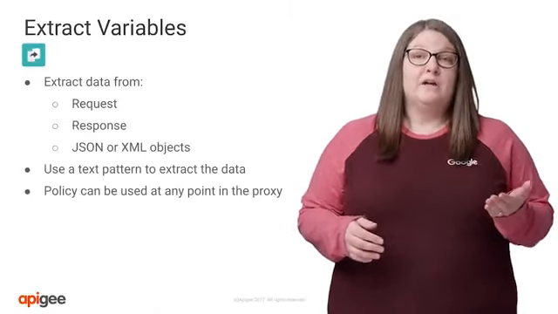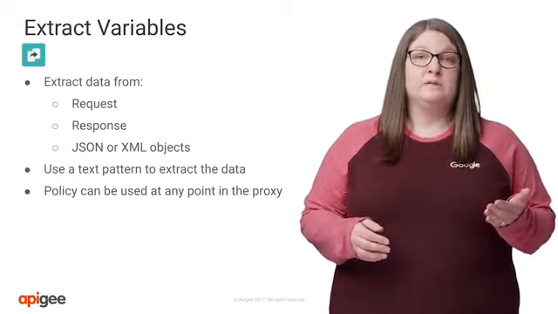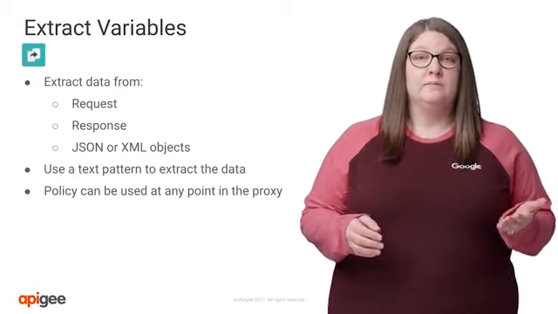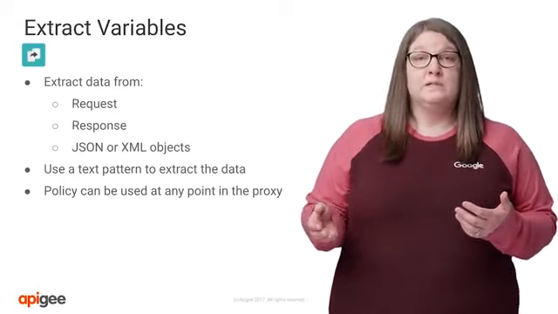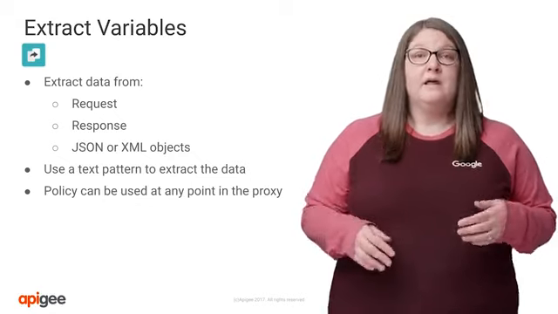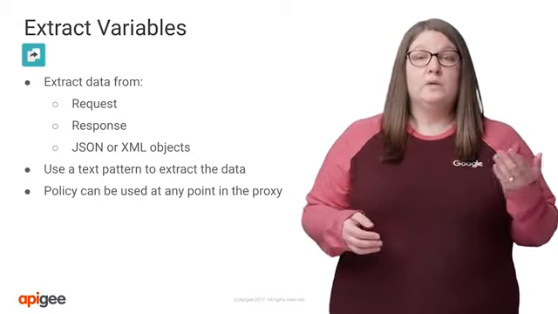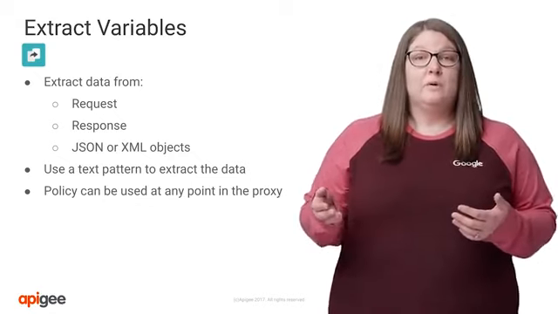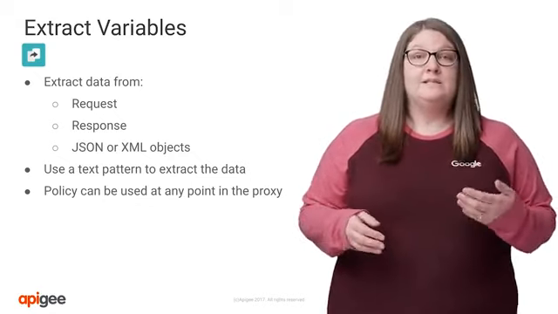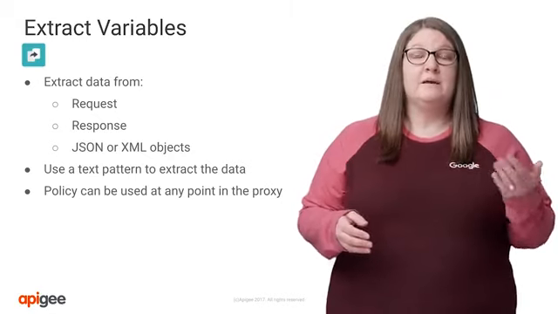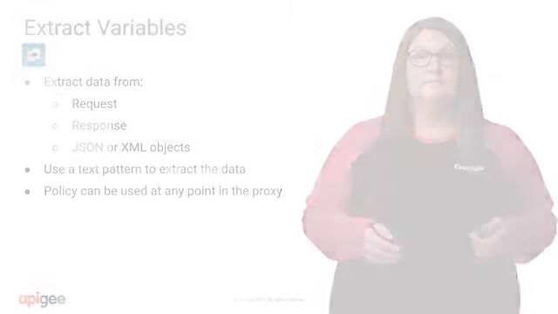Now another popular policy, extract variables. You can use the extract variables policy to set a flow variable to be used later in your proxy execution. This policy is simple to use, allowing for pattern matching. The policy can extract data from the path, HTTP headers, form and query parameters, as well as the request and response payload. This is also a powerful companion to the assign message policy we just discussed.